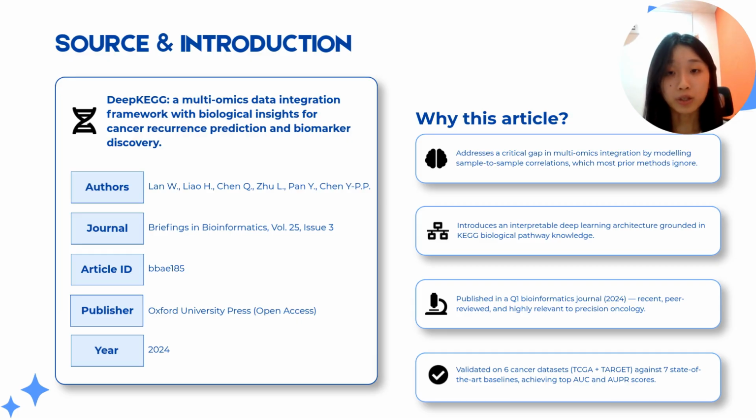I chose the article because it applies deep learning to integrate multi-omics data and also provides biological interpretation. This is important because many deep learning models can achieve high accuracy, but they are often difficult to explain. Deep KEGG tries to solve this by using KEGG pathway knowledge, so the model can show which genes, mRNA, and pathways are related to cancer recurrence.